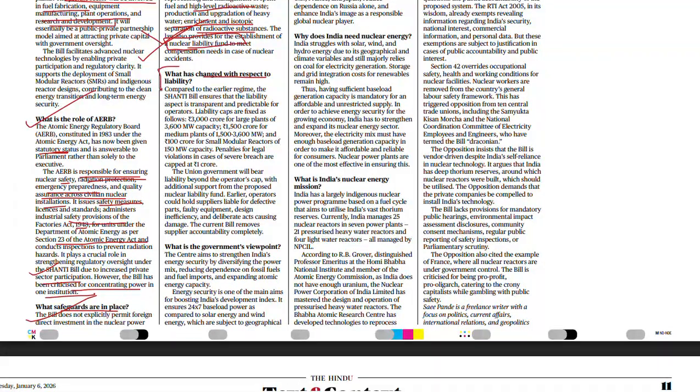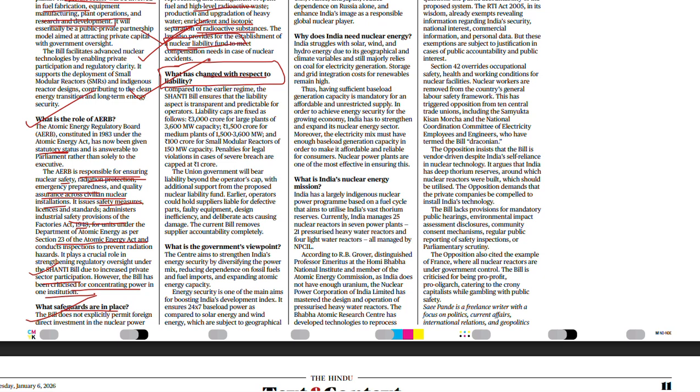Liability is one of the most important factors in this bill, because earlier the private players were also interested in giving capital to the nuclear sector, but there was a liability factor, and because of this they avoided it. If anything unfortunate happened, the liability was completely on the private player, the operator and the supplier, but the government has now capped this.